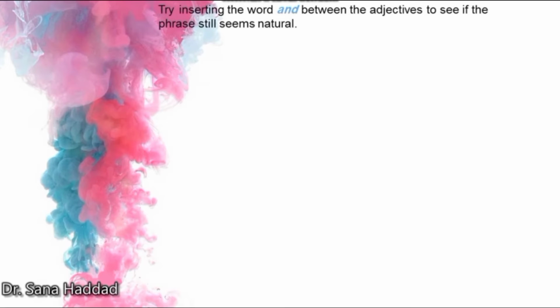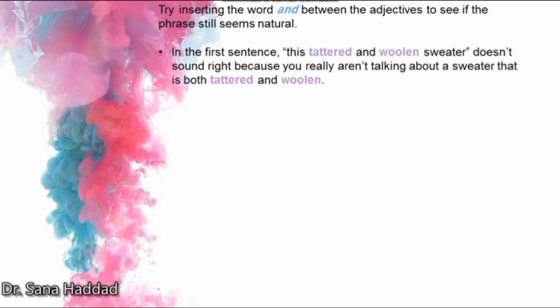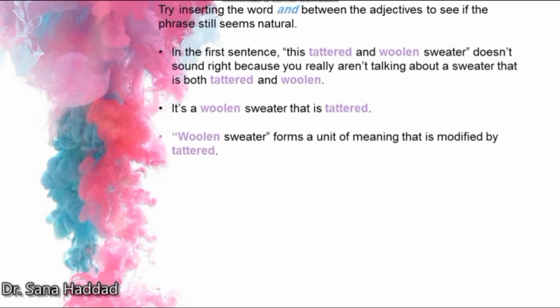Try inserting the word and between the adjectives to see if the phrase still seems natural. In the first sentence, this tattered and woolen sweater doesn't sound right because you really aren't talking about a sweater that is both tattered and woolen. It's a woolen sweater that is tattered. Woolen sweater forms a unit of meaning that is modified by tattered.